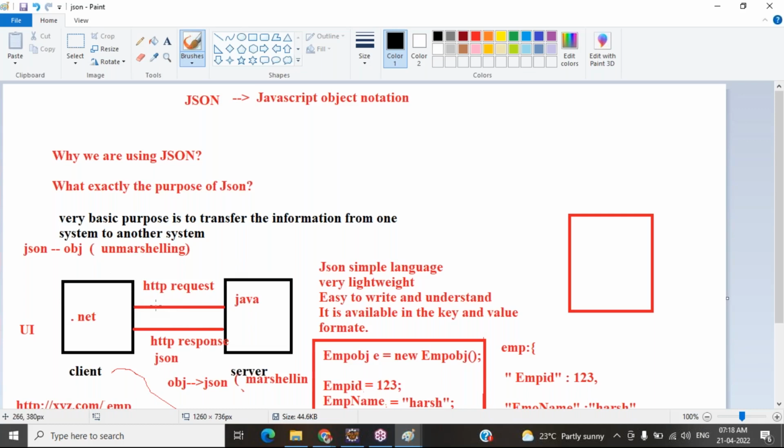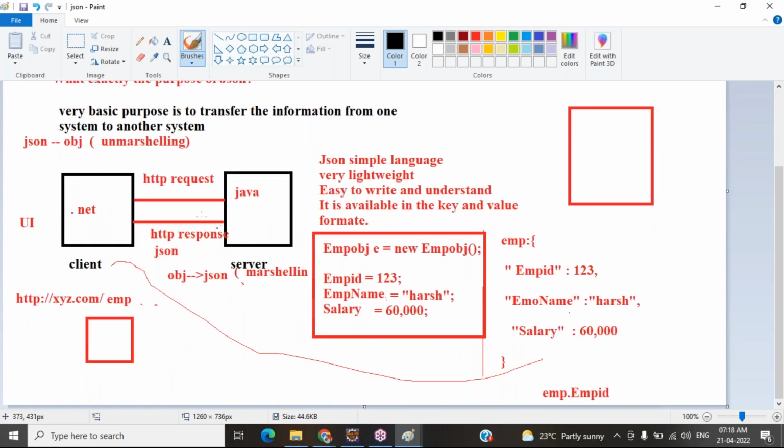But inside the API, how are we sending the data? We are sending the data in the form of JSON only, because each and every application can understand the JSON syntax and the details it is providing.